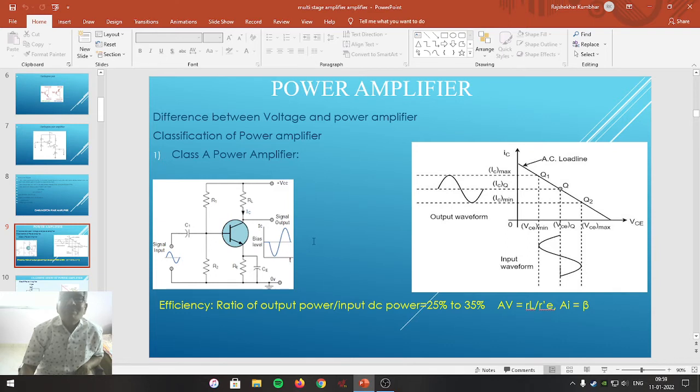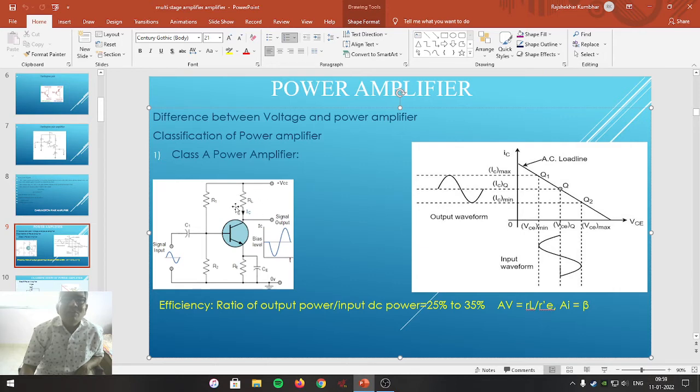Such a class A power amplifier is represented here. Look here. This is the power transistor that acts as the power amplifying device. R1 and R2 form the voltage divider arrangement, which helps to bias the power BJT so that its operating point is adjusted exactly at the center of the load line.